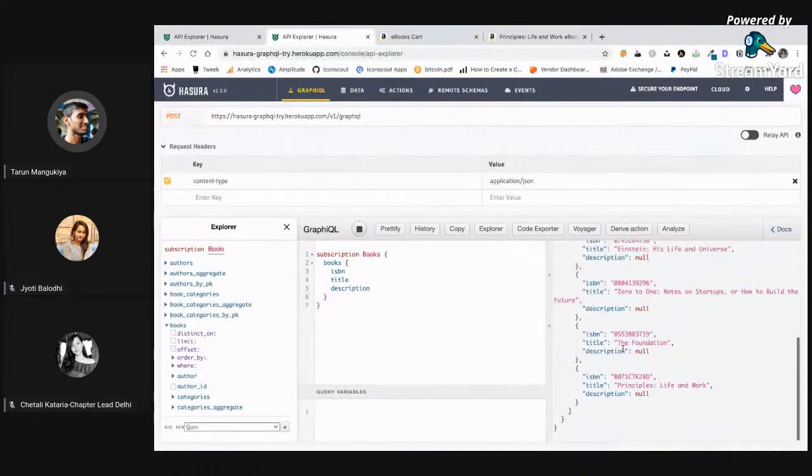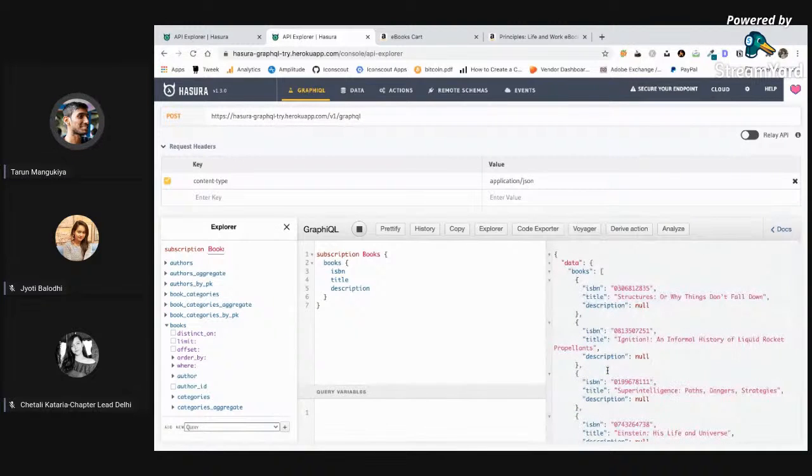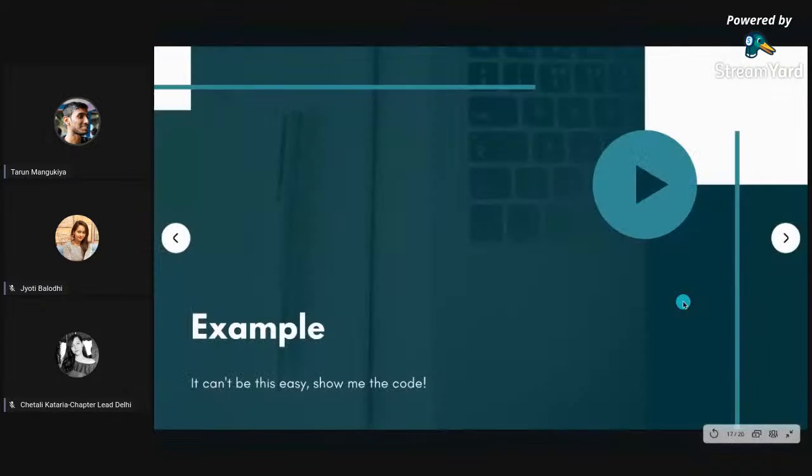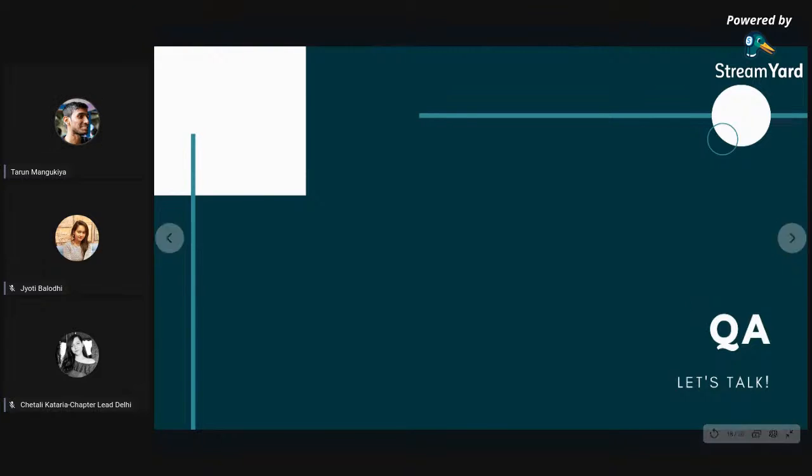Right, and on the right, yep, we got it using the real-time connection. Right, so this is very easy to work on. I think you got it right, and yeah, I think we are open for questions for now. Example is done. We are open for any questions you have in the audience.